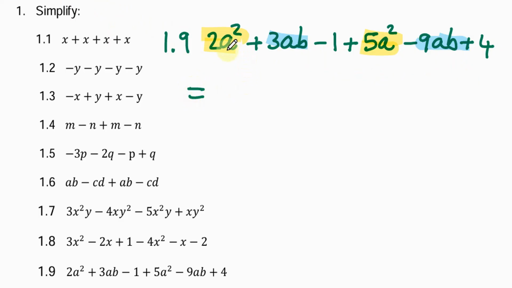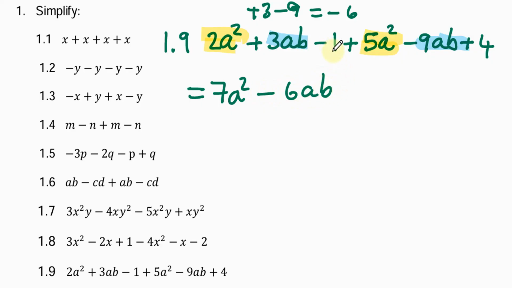So let's add the like terms. We have 2a squared plus 5a squared, of course, is 7a squared. Then we have 3ab minus 9ab. Now, what is positive 3 minus 9? Or just 3 minus 9? Of course, this is negative 6. So 3ab minus 9ab is negative 6ab. Then negative 1 plus 4, of course, is positive 3.